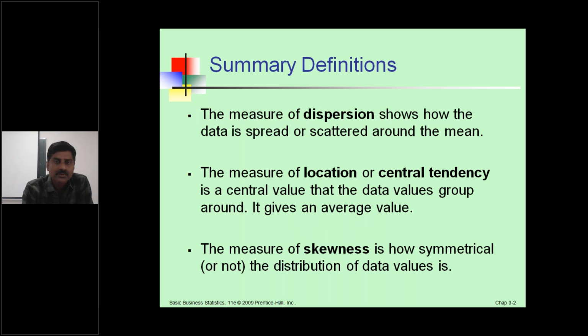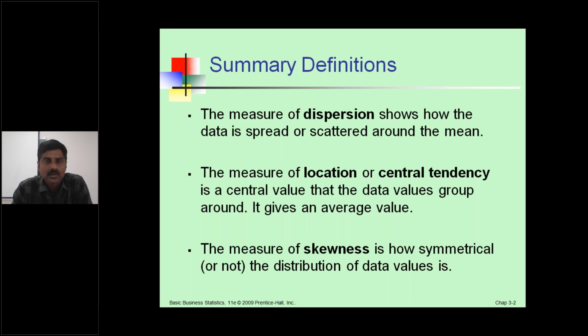Go for the summary of definitions. The measures of dispersion shows how the data is spread or scattered around the mean. What is the dispersion? What is the deviation between the variables?